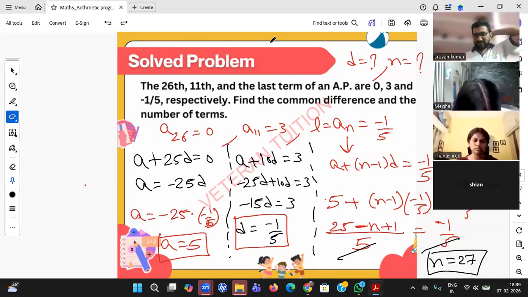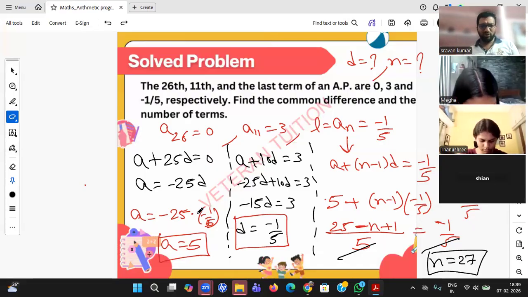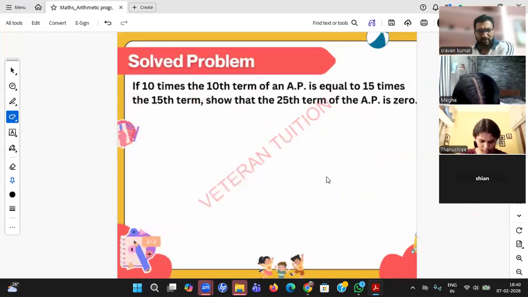Megha, did you get the answer? Yes, sir. These are all only calculations, no much logic. I'm just revising to make you feel confident. That's all. This is the right answer.